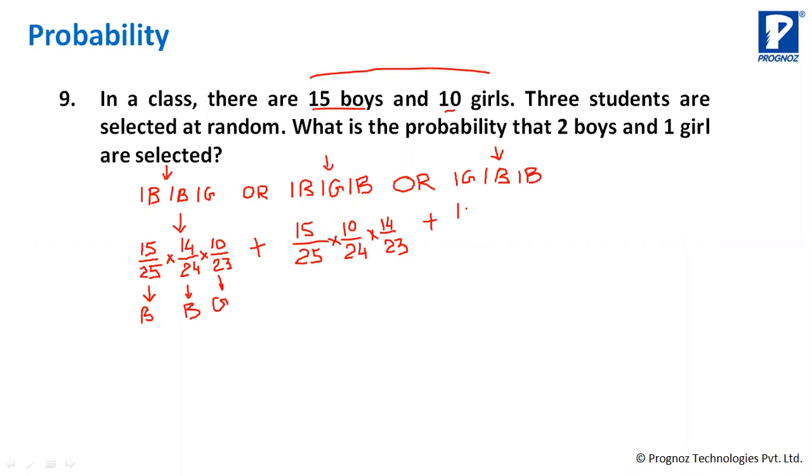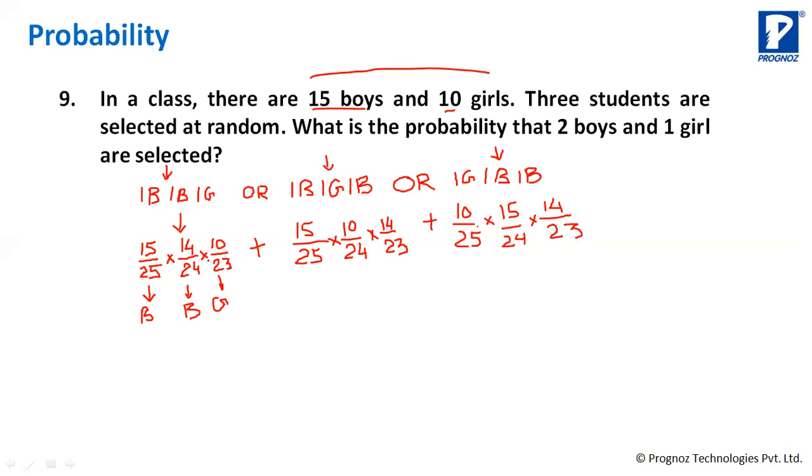One girl, so 10 by 25 into 15, boys 15 है अभी, 15 by total number of students घट के फिर 24 हो जाएंगे, into again one boy is 14 divided by 23. This is what the probability is total.